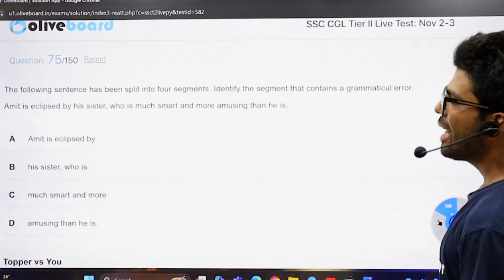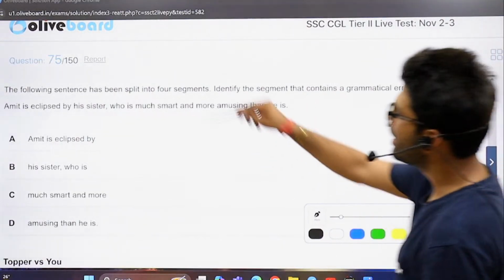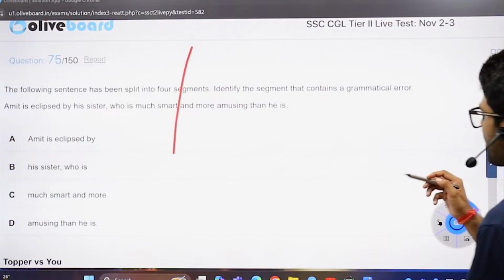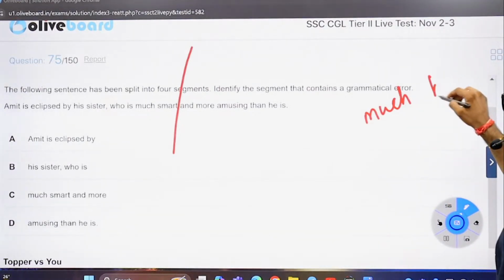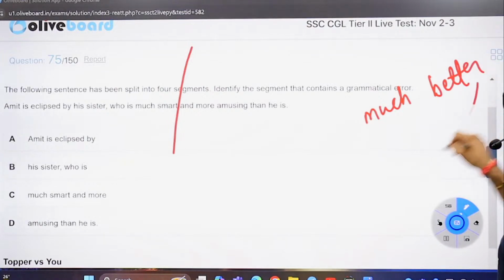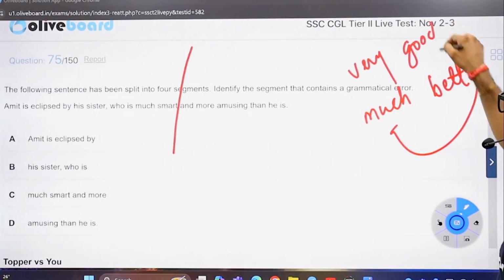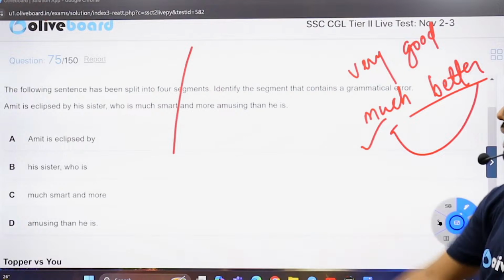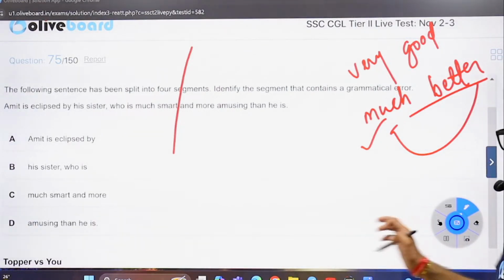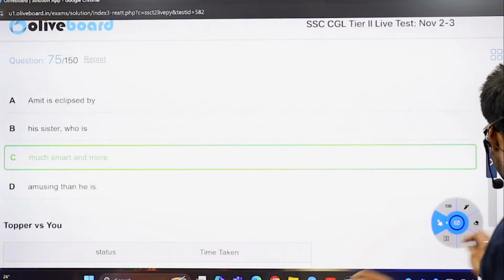He is eclipsed by his sister, who is much smart. Need not go through the sentence, because I hope you know much as an adverb before an adjective is used before a comparative degree adjective. Very is used in a positive degree. Done. Very good. Much is used, if you remember, in a comparative degree. Much better, much smarter, much taller, and such. So you can't say in English much smart. Done. Much smarter. That's it.